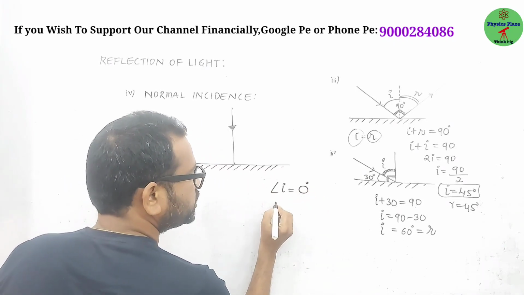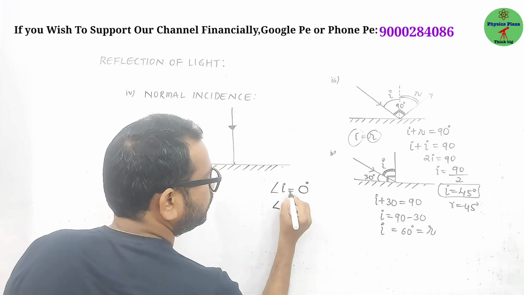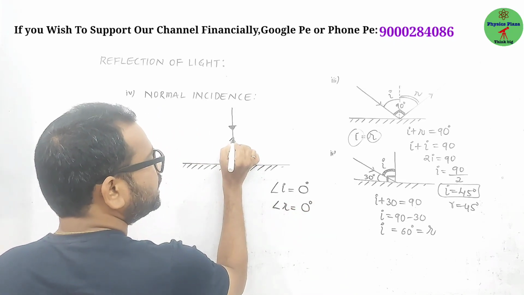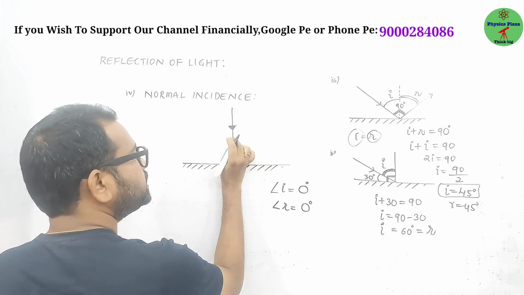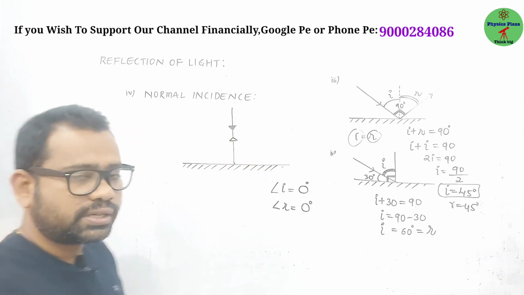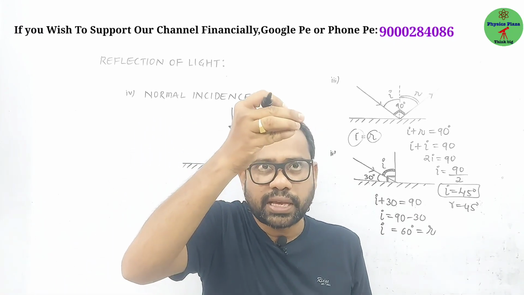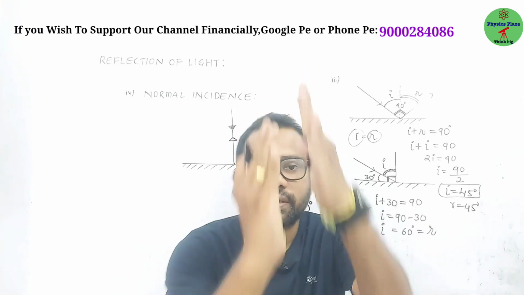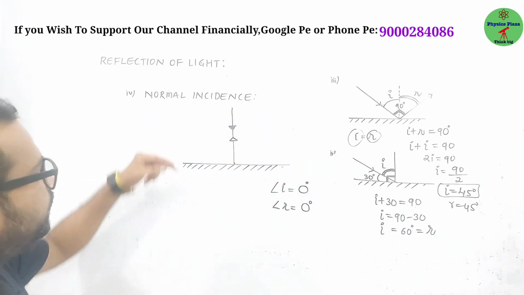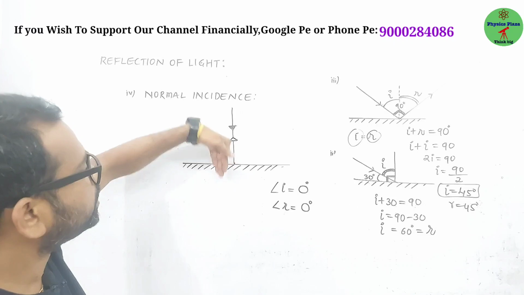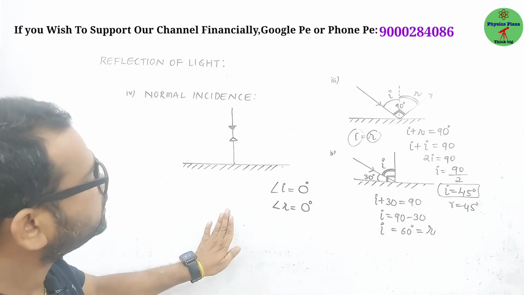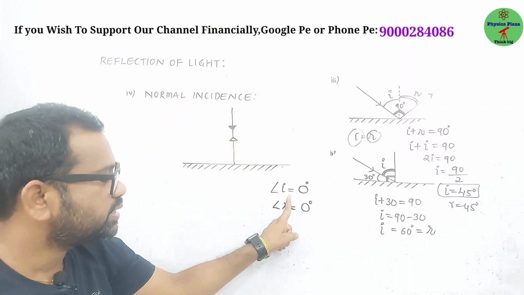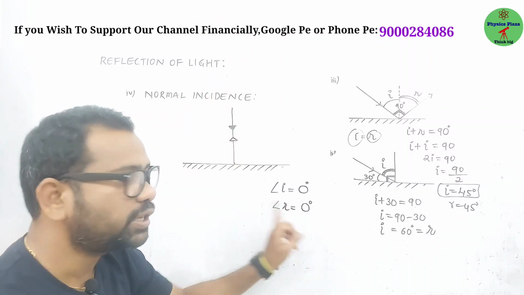As per the law, the angle of reflection must be equal to the angle of incidence, that is 0 degrees. It happens only when the light ray bounces back, when the light ray path is retraced. Just assume a ball: if you leave it perpendicular to the surface, it bounces back. That is the same situation. So when light is incident normal to the mirror, its path is retraced, it bounces back along the same path. Hence the angle of incidence is 0 and the angle of reflection is also 0.